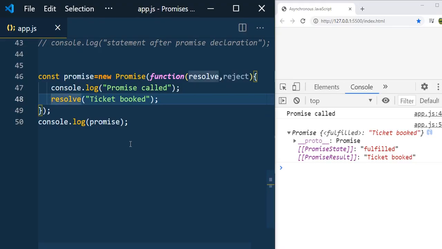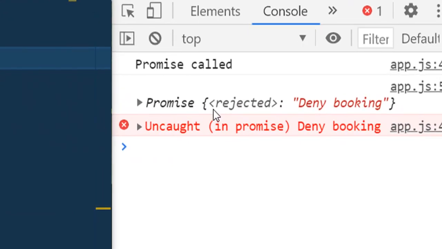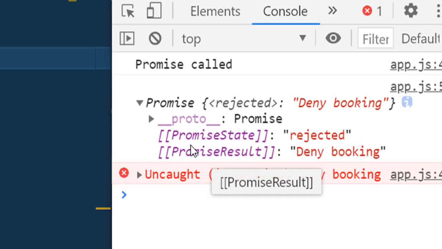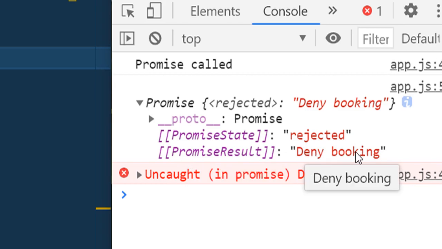Let me comment it, and let's think that your friend didn't book the ticket and he denied your request. Then he rejected your request and he didn't fulfill his promise. So reject "deny booking", and now go and save it. Now we see that the promise is in the rejected state. So this is a rejected promise, and you can see the promise state is rejected and the promise result is deny booking.